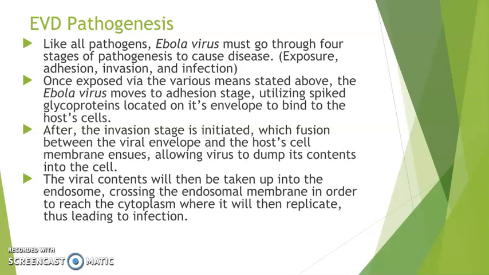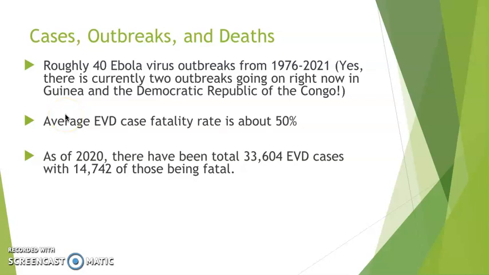The viral contents will then be taken up into the endosome, crossing the endosomal membrane in order to reach the cytoplasm, where it will then replicate, thus leading to infection. There have been roughly 40 Ebola virus outbreaks from 1976 to 2021, and there are currently 2 outbreaks happening in Guinea and the Democratic Republic of Congo. The average fatality rate is about 50%.